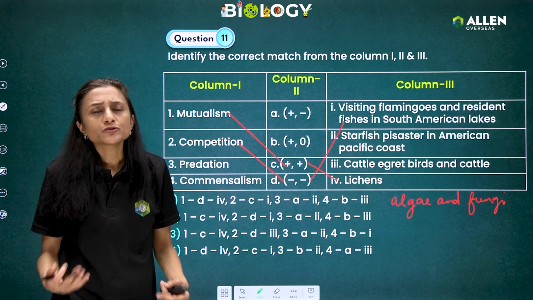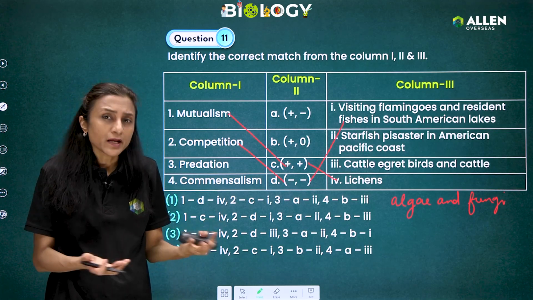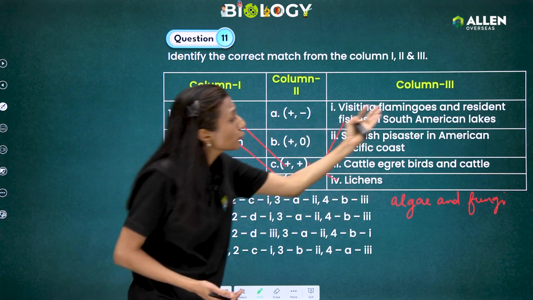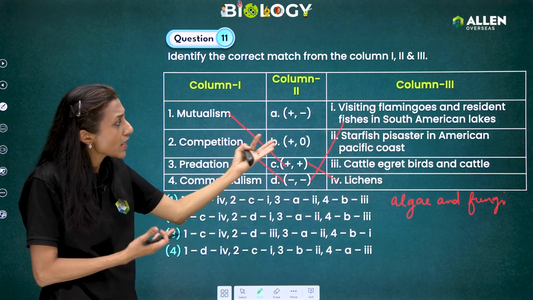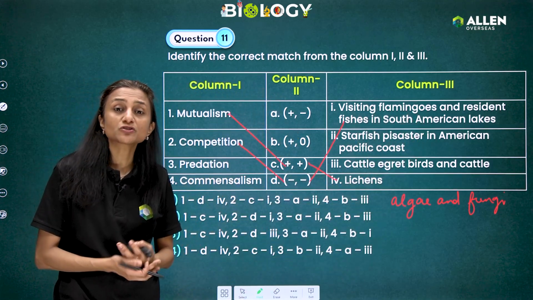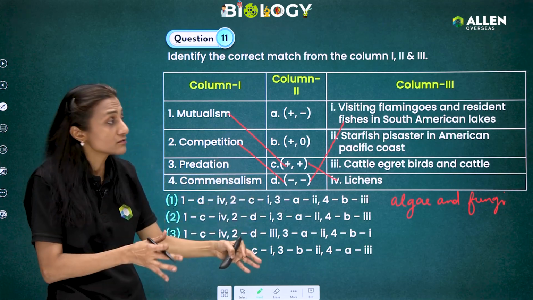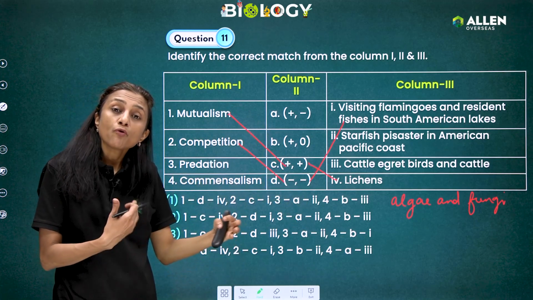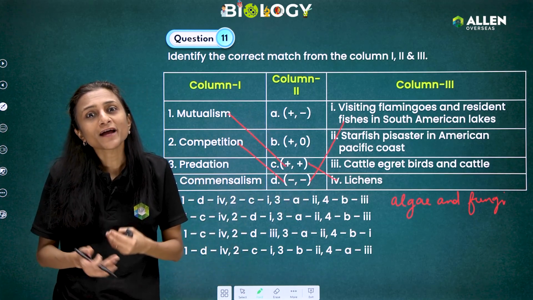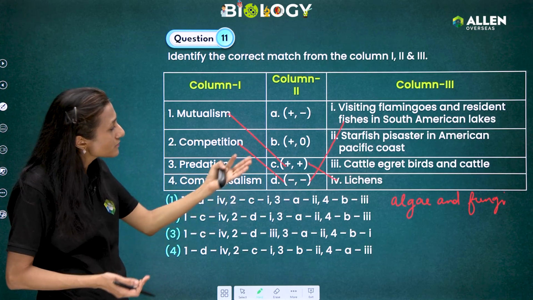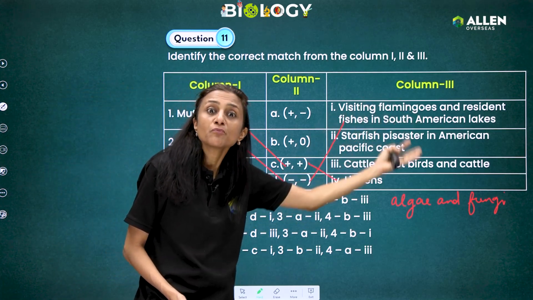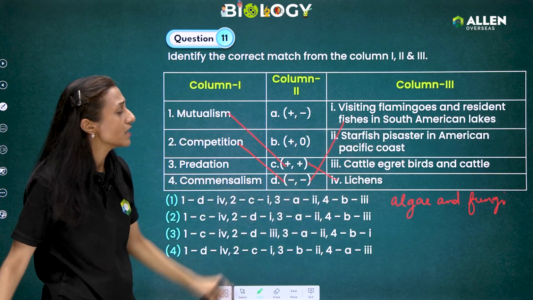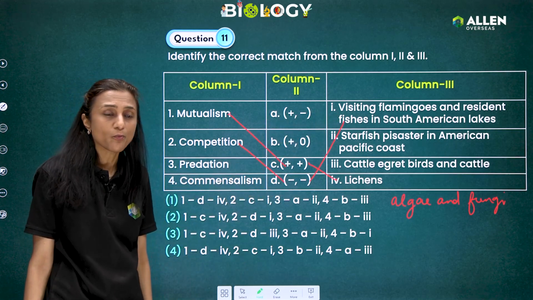Now, we generally assume that competition is always between related species. This is what NCERT says. But here, if we see, these are totally unrelated species. Flamingos and resident fishes are unrelated species. Resident fishes are native to the South American lakes, while flamingos are visiting over there. And they both compete for the zooplanktons in that area. So this is an interaction which is harmful for both of them, and therefore it is an example of competition. So for competition, our option will be 1.